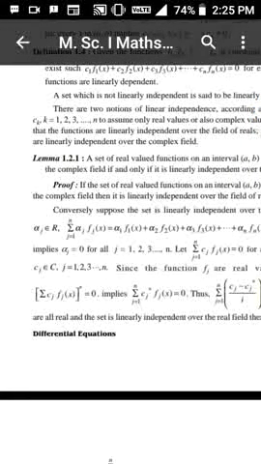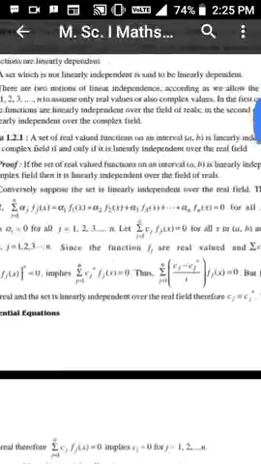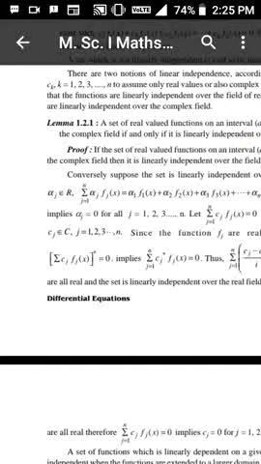Therefore, for alpha j belonging to R, alpha 1 f1(x) + alpha 2 f2(x) + alpha 3 f3(x) + ... + alpha n fn(x) = 0 for all x in AB implies that alpha j = 0 for all j = 1, 2, 3, ..., n.